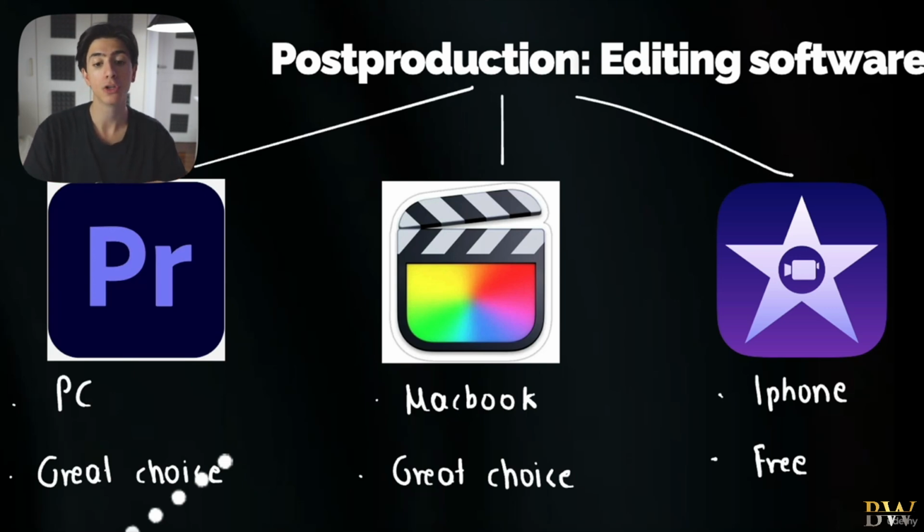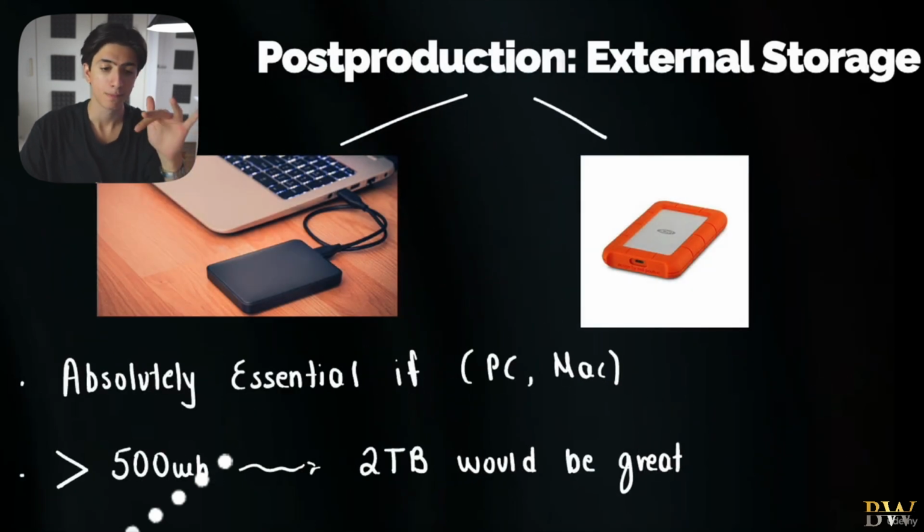If you have a Mac, you can use Final Cut Pro, which is my program of choice. This is the program that I use. And if you want a completely free option, either if you're a Mac user or if you want, for example, in your iPhone, a free video editing software, you can use either CapCut or iMovie. All right, so we get those three editing software options that I would recommend. Premiere Pro if you have a PC, Final Cut Pro if you have a MacBook, iMovie if you have a MacBook or a smartphone and you want to shoot completely for free.